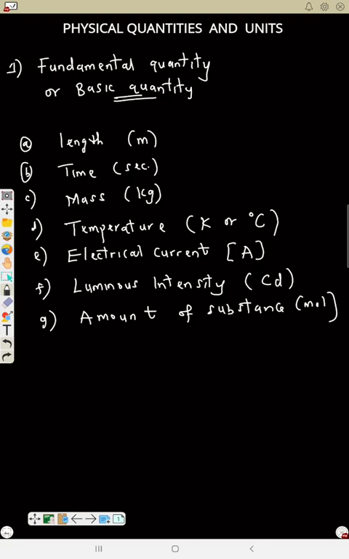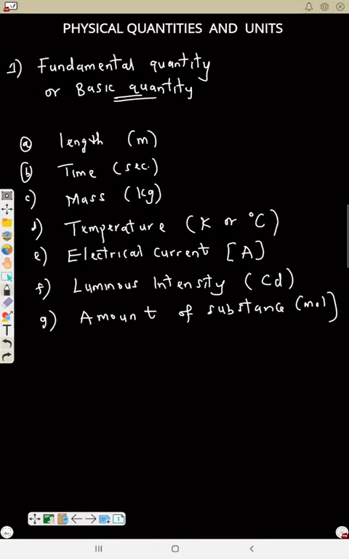With all this, we can now say number 2, derived quantity. But before we say derived quantity, let's talk about the International System, that is SI units. So let me clear this.